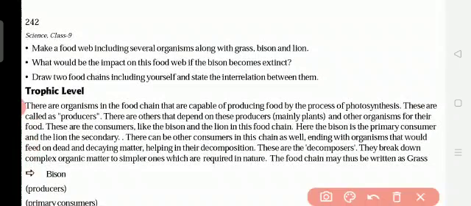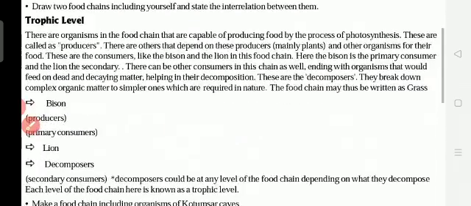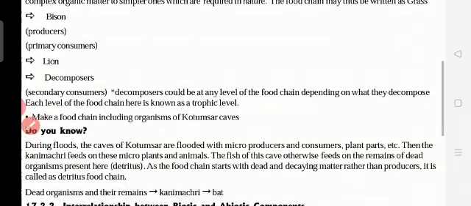So like this. Understand? There can be other consumers in this chain as well, ending with organisms that would feed on dead and decaying matter, helping in their decomposition. These are the decomposers. They break down complex organic matter to simple ones, which are required in nature. The food chain may thus be written as grass. Okay, so this is the food chain.